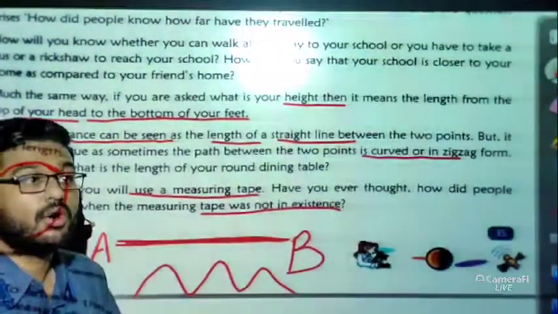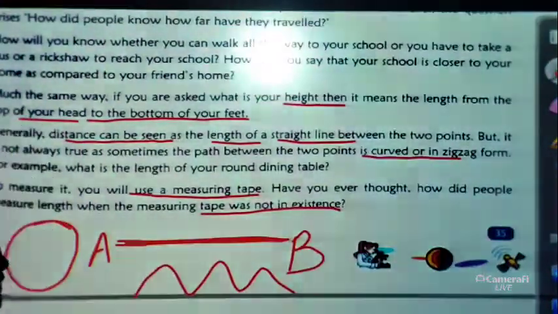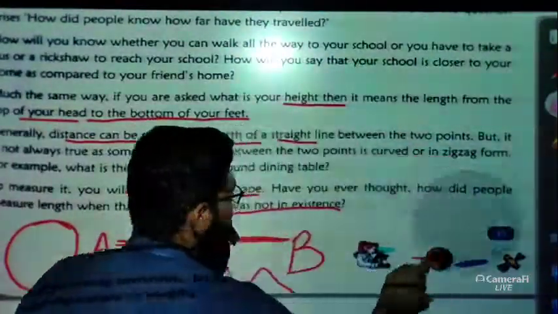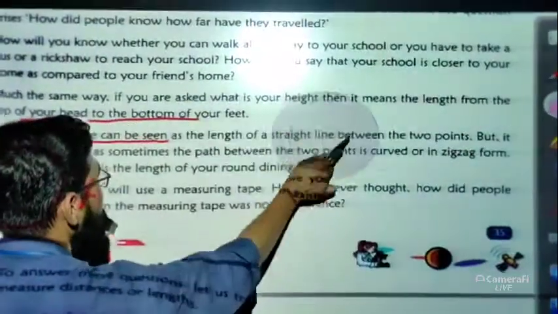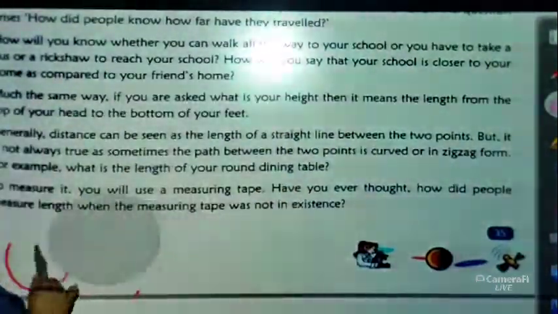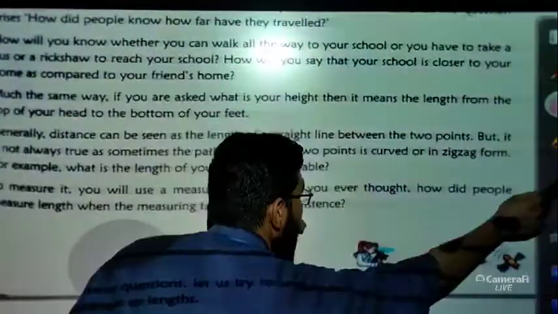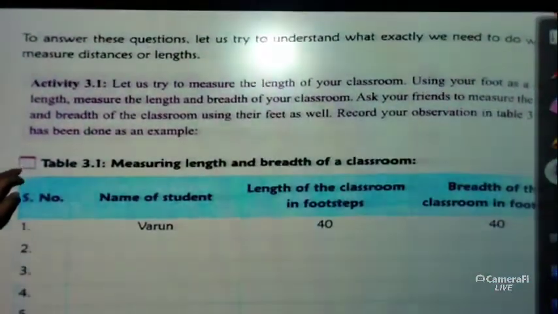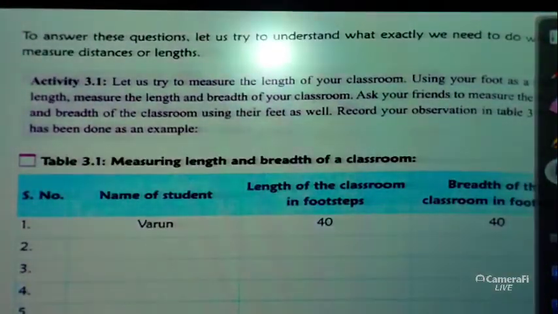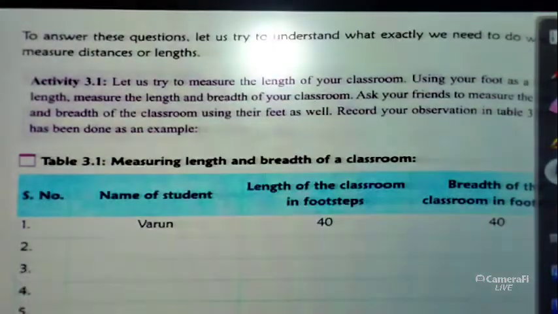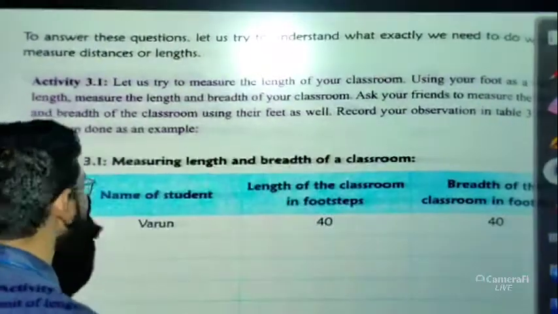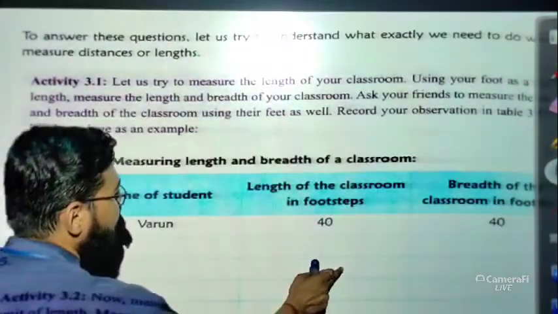But what happened previously, in ancient days? Let us discuss that too: in ancient days the measuring tape was not there. Then how did people measure distances? To answer these questions, let us understand what exactly we need in order to measure distance. So the table is there, an activity is there. What does this activity tell us?